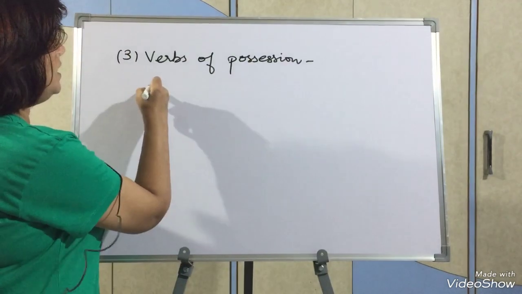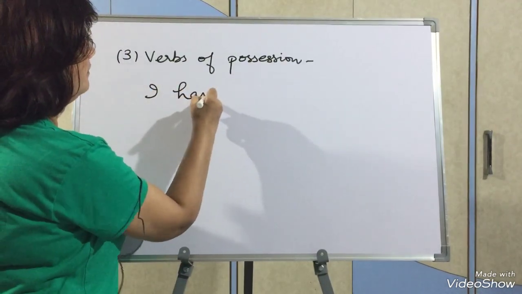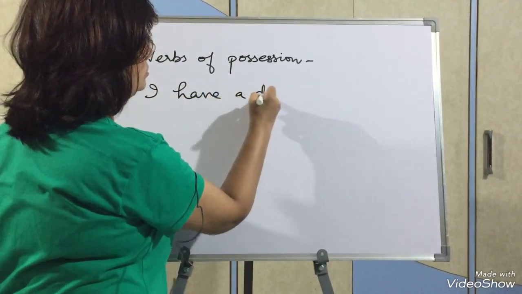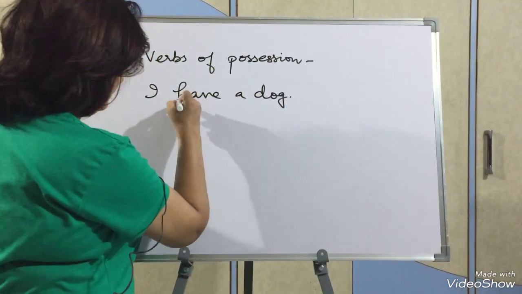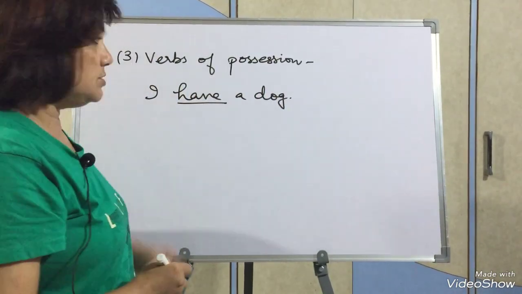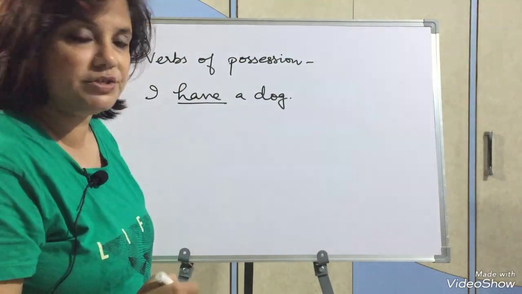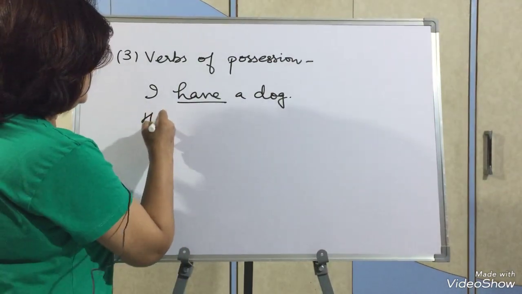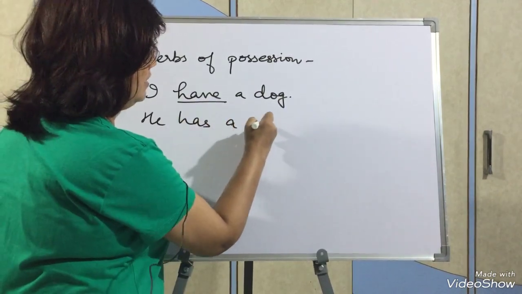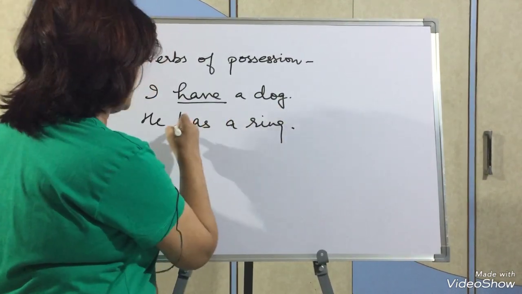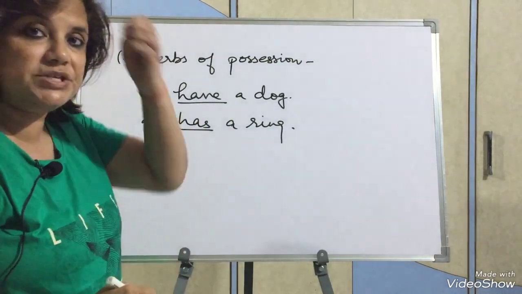Like, I have a dog. What is the verb here? Have. You possess a dog, so have is the verb of possession. He has a ring, so has is also a verb of possession.